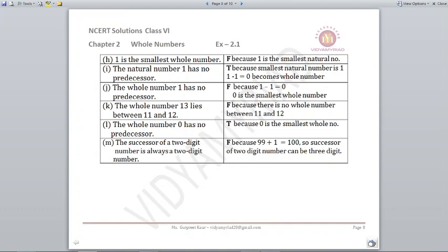Last, M part, the successor of a 2-digit number is always a 2-digit number. Let's take an example. It's a false statement. Why? Let's take the biggest 2-digit number. It's 99. If I add 1 to it, it becomes a 3-digit number, that is 100. So the successor of a 2-digit number can be 3-digit. So it's a false statement.